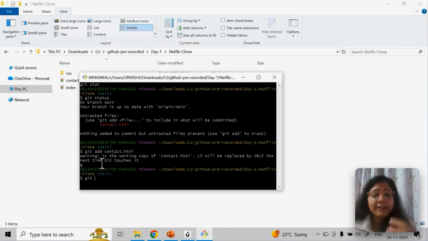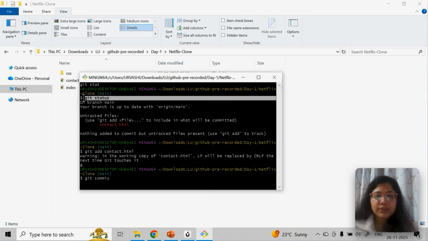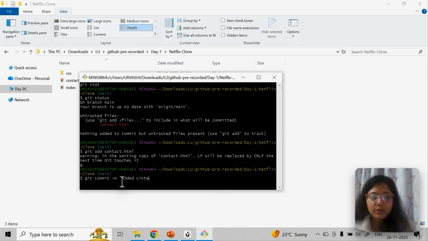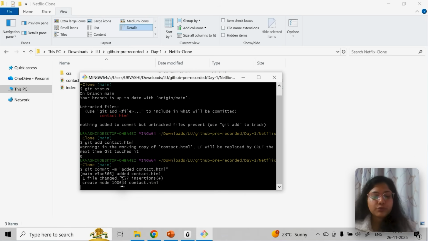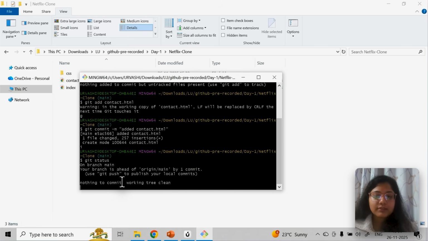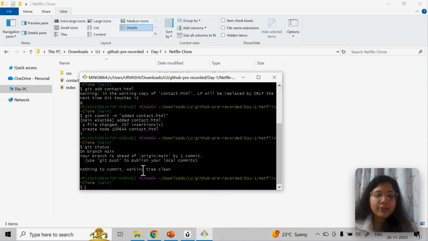Now since I have added a new file, I have to commit. So if you have existing code which you have already put on GitHub and now you're making changes to it, just remember these are the commands you have to run. Git status, you check the status. Git add, git commit, with contact.html. And you just need to run git push. After you have committed, you can check the status again, and it will say your branch is ahead of origin main by one commit. That means one commit you have made here is not pushed to GitHub.